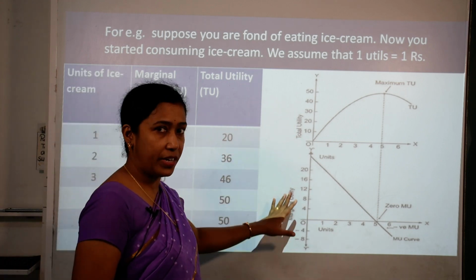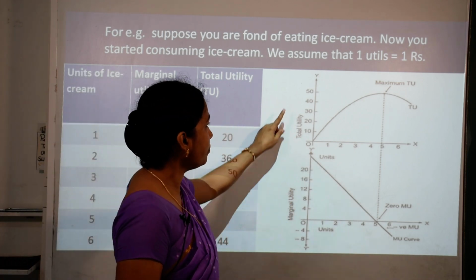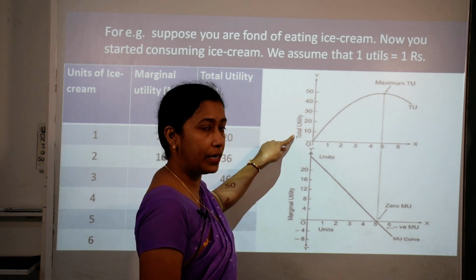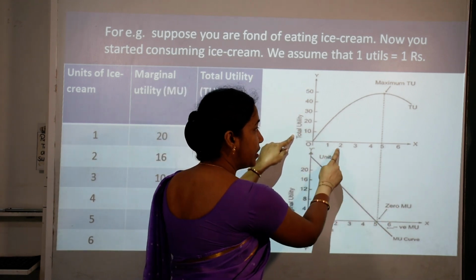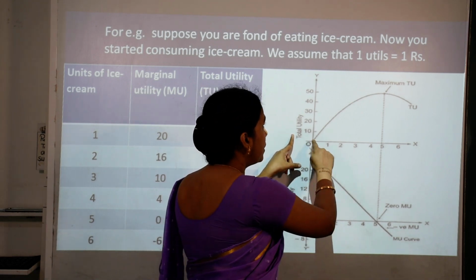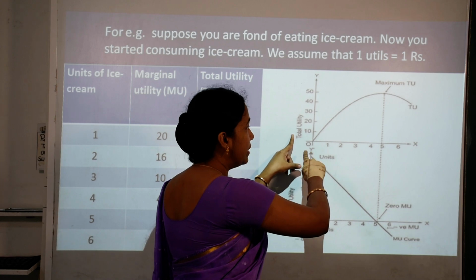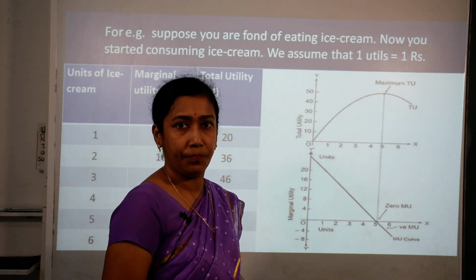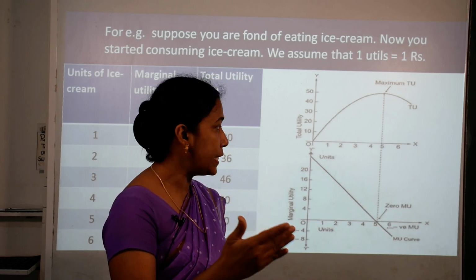Now with the help of a diagram we are going to understand that this is total utility. On the OY axis we have shown total utility, on the OX axis we are showing the number of units of ice cream which we have consumed, and the curve which we are getting, we can see that the total utility is always increasing.